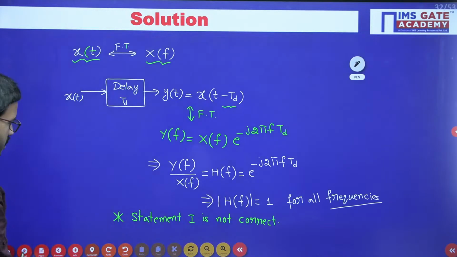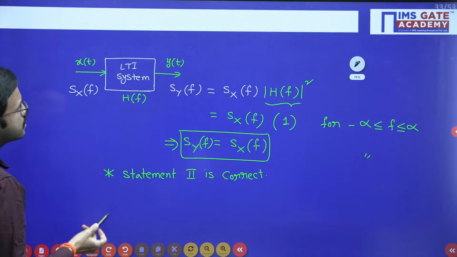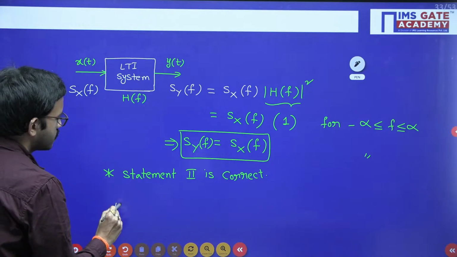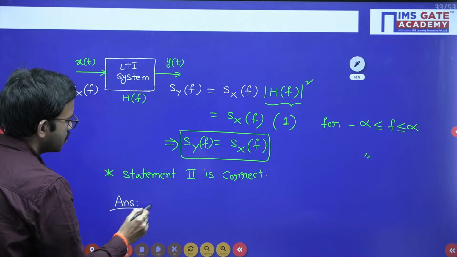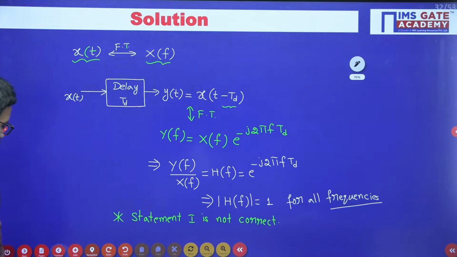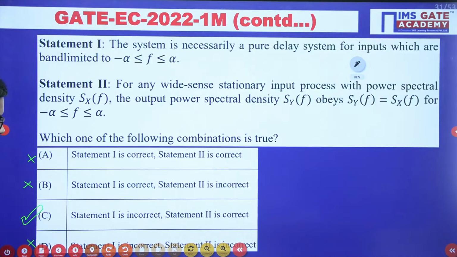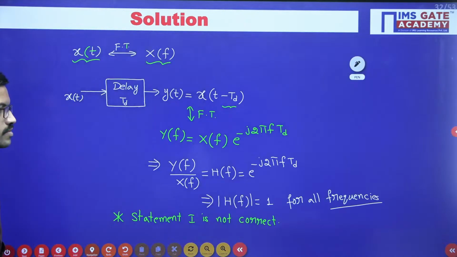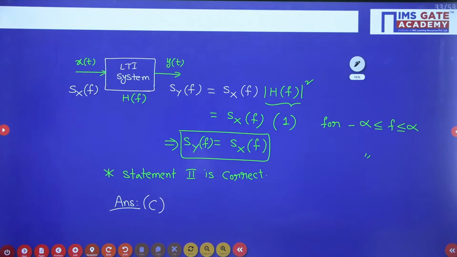Okay, I hope it is clear. So the answer for this question is option C.